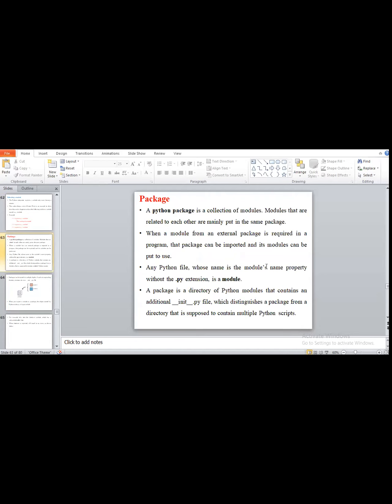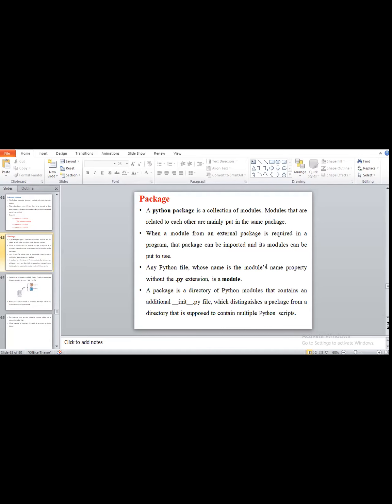Means how to install the package or how to run the... No, ma'am. Any doubt? Okay, remaining students, I think only two or three students are giving their answers. What about others? If you are not understanding, then tell me, I will repeat once again. Ma'am, repeat once again. Install the package.